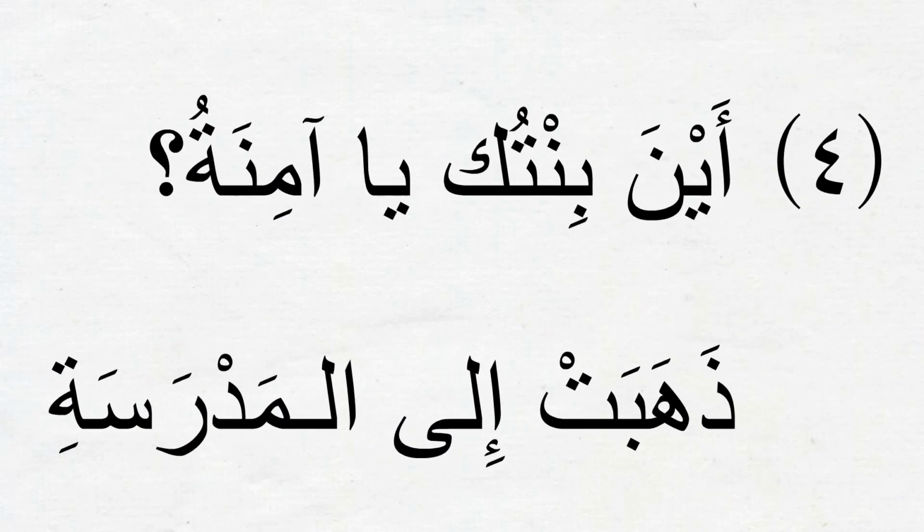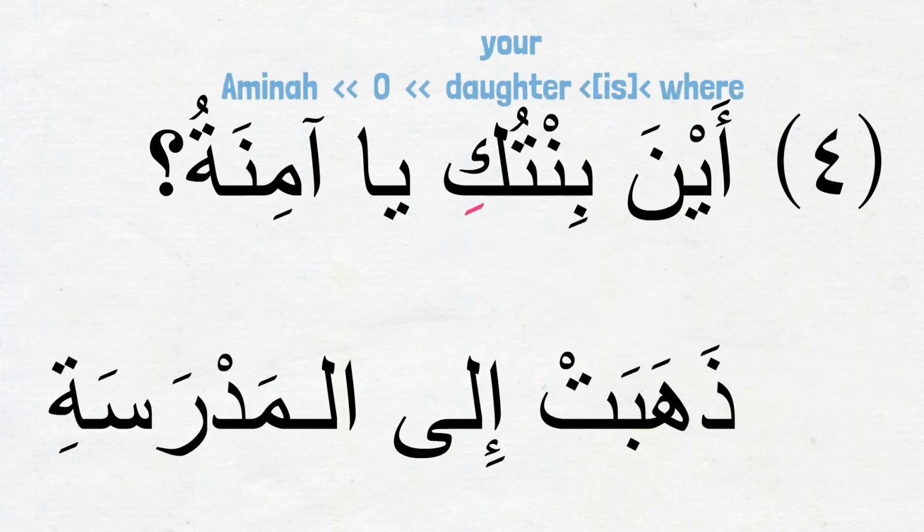Part 4. This question is being asked to Amina. So we will use the feminine ضمير متصل and say أين بنتك يا آمنة? Where is your daughter, O Amina? ذهبت إلى المدرسة. She went to the school. The answer now is about bintu Amina, Amina's daughter. So we are using the verb ذهبت, which is a third person مؤنث singular verb. ذهبت إلى المدرسة.